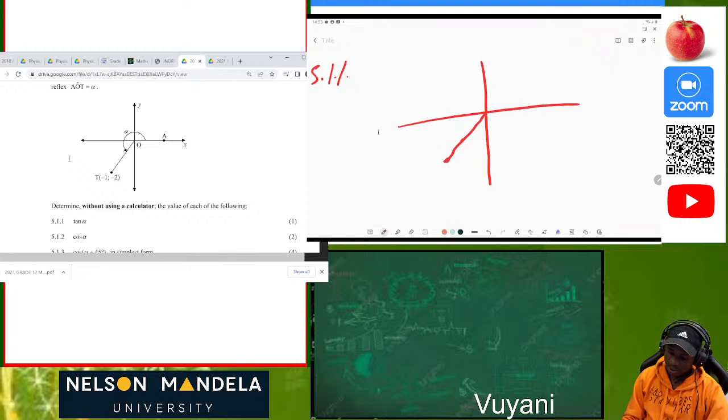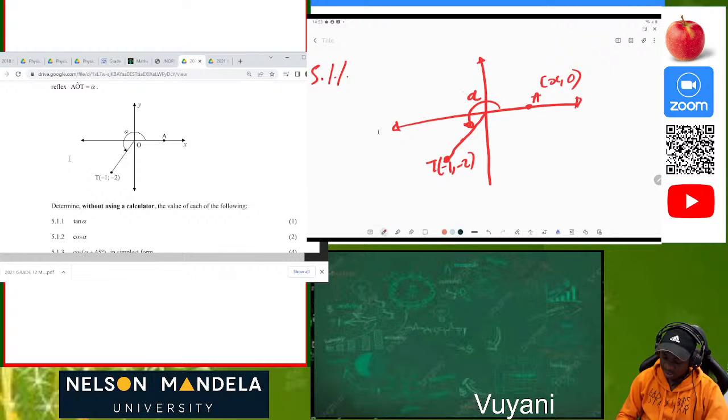Then it has a point T, which is (-1, -2). And also we have point A, which is the x-intercept, which means this is point (x, 0), because it's the x-intercept, so that automatically means that the y value will be 0. Then we are given this point, which is (-1, -2), and we also have this reflex angle, which is alpha.